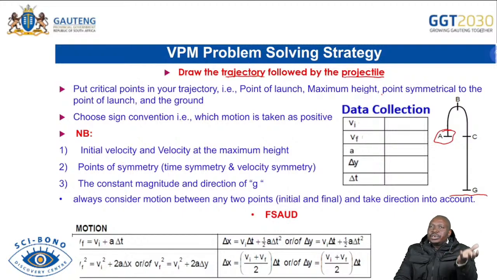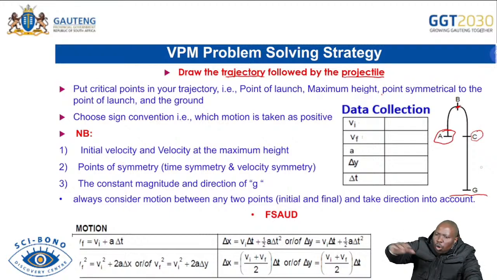If an object is thrown upward, you are able to draw it, and you know that as an object goes up, it will reach the maximum height. So you have AB as part of your trajectory, and then the object can reach maximum height and come back to the thrower's hand, that is C. Sometimes the thrower can catch it, and sometimes it can pass. Even when you are asked to draw a position versus time graph, you just draw something of this nature, and you are able to see what is happening in terms of the trajectory. This trajectory helps you understand the problem.